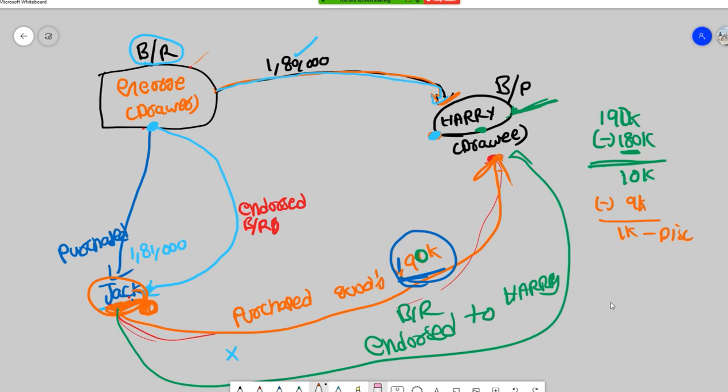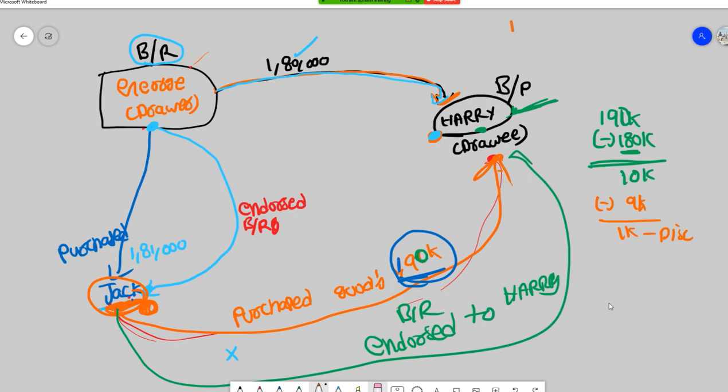So normally, if Jack endorsed some other bill, on the due date Harry will go to that particular person to collect the money. Now, the person who has to pay is Harry only. So Harry cannot collect money from himself, so obviously it's cancelled.